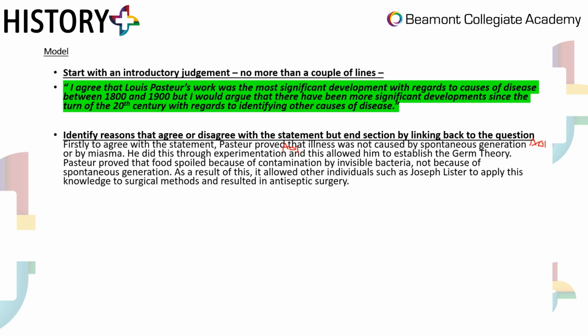I could have said germ theory in 1861, more AO1. Pasteur proved that food spoiled because of contamination by invisible bacteria, not because of spontaneous generation, AO1 again. As a result of this, it allowed other individuals, such as Joseph Lister, to apply this knowledge to surgical methods and resulted in antiseptic surgery.